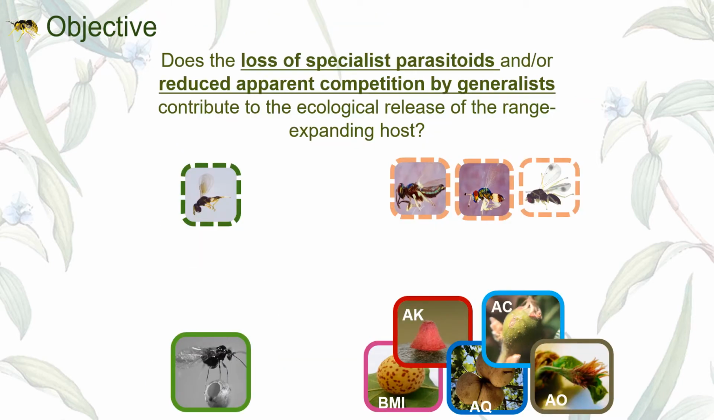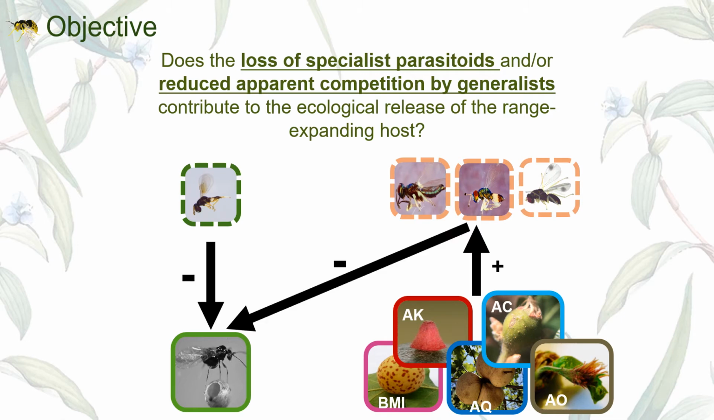Today, I will be looking into the question: does the loss of specialist parasitoids and/or reduced apparent competition by generalists contribute to the ecological release of the range-expanding host, NSA?